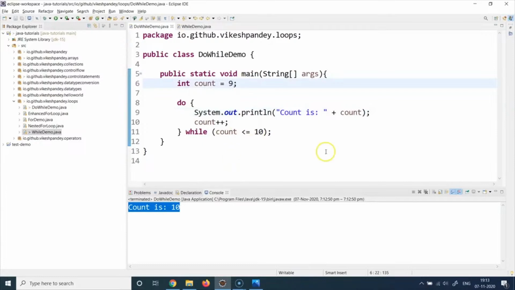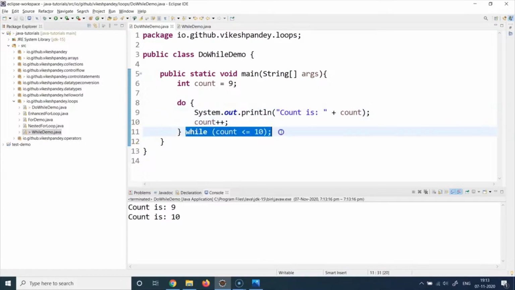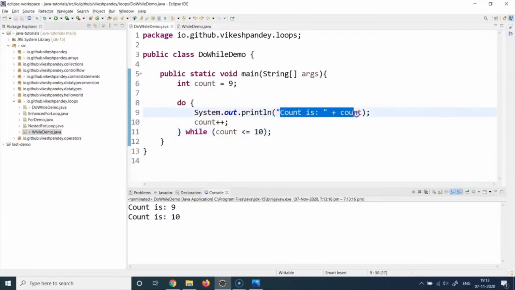Let's make it 9 and see what happens. Now you see two values. So count is 9, it enters the do while loop, goes to statement number 9, prints the current value of count, which is 9, then increments the value to 10. Then at line number 11, this while statement is executed and the condition is checked. Is 10 less than equal to 10? Yes, 10 is not less than, but 10 is equal to 10. So this condition will hold true. It will go back here, print count is 10, make count 11, again check the condition, is 11 less than equal to 10? No, it's not. And then the condition will return false and the loop will be exited.